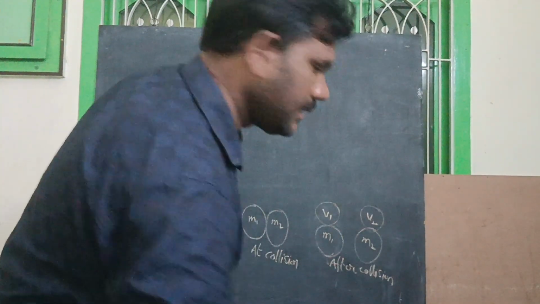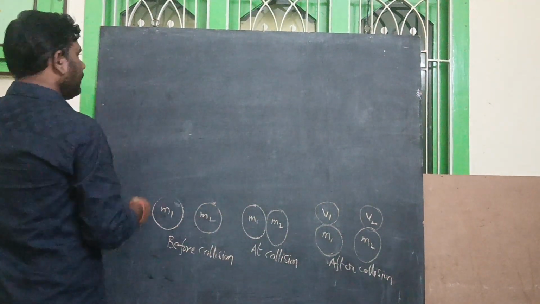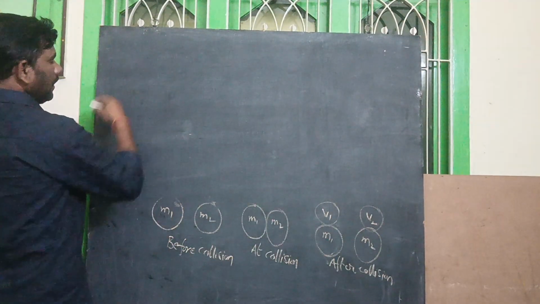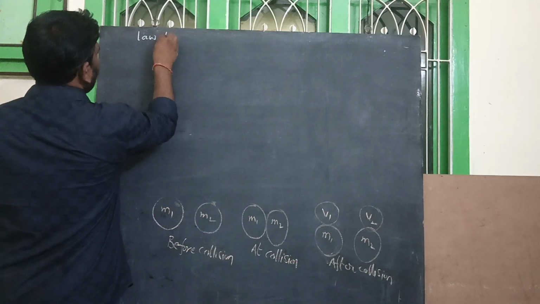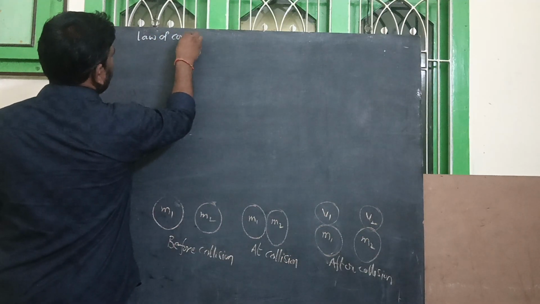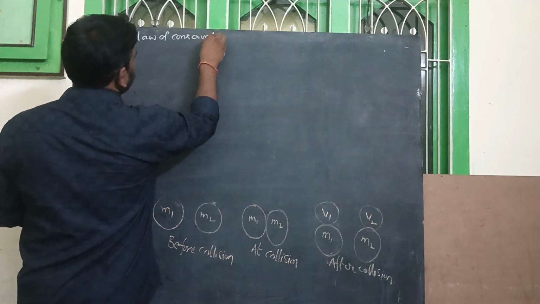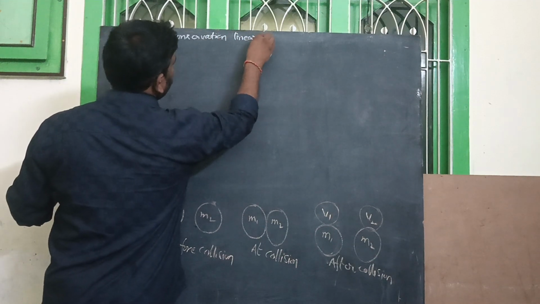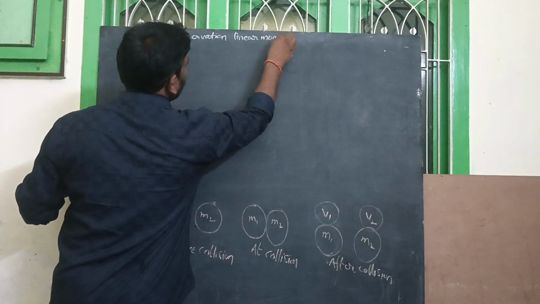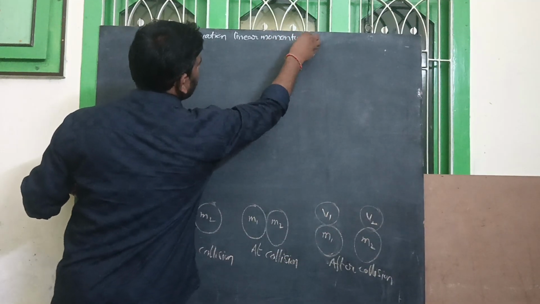Yes, let us discuss the remaining. First, according to the law of conservation of linear momentum.